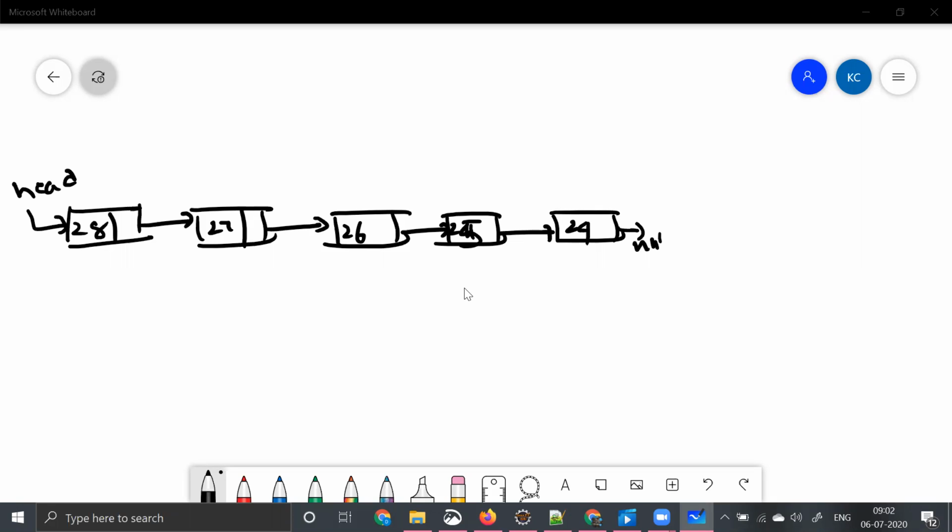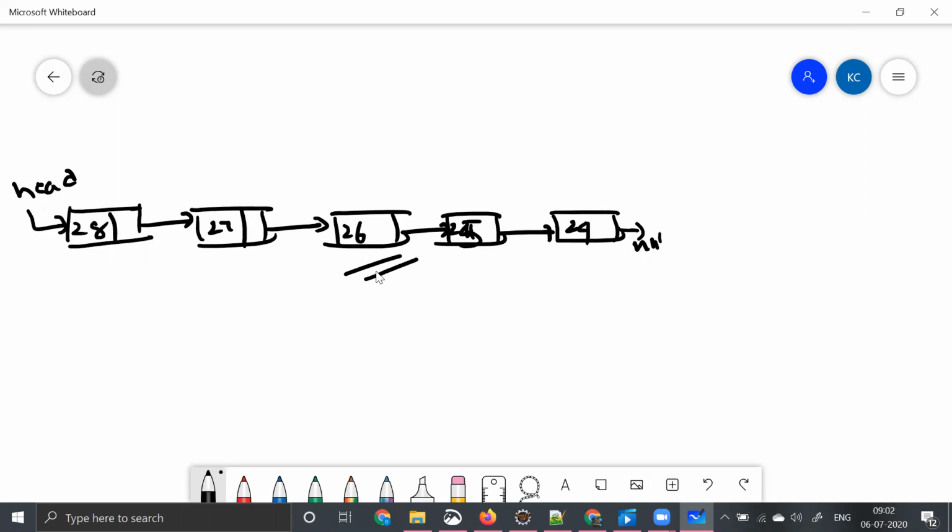Just by seeing this, what I want to know is, what is the middle of the linked list? Just by seeing, we understand that the middle of the linked list would be 26, right? The reason it is 26 is that there are two elements to the left side of it and two elements to the right side of it. The total length is 1, 2, 3, 4, 5. Total length is 5, right?